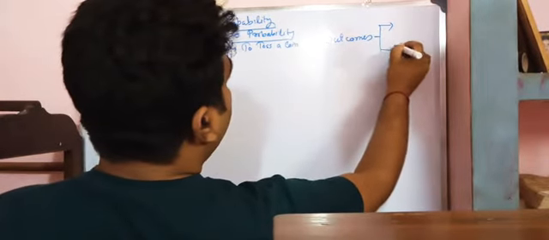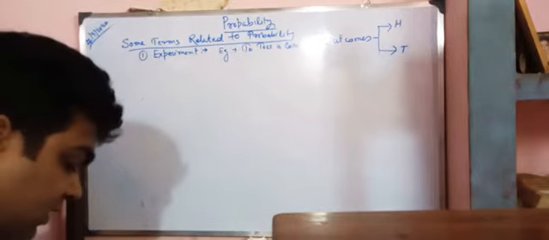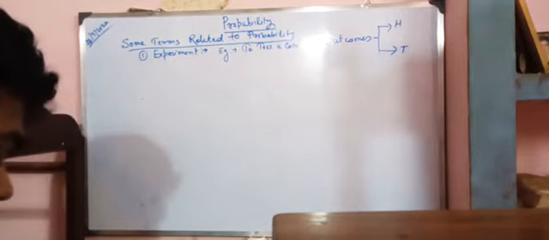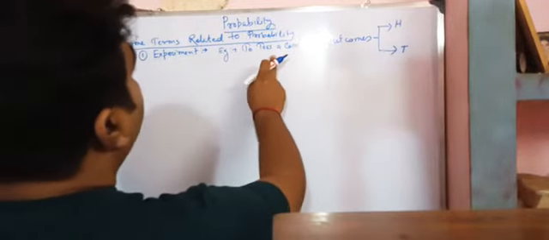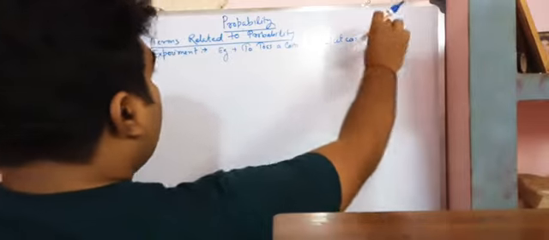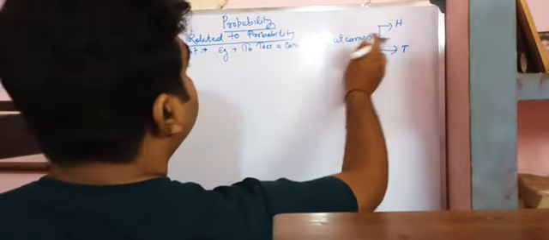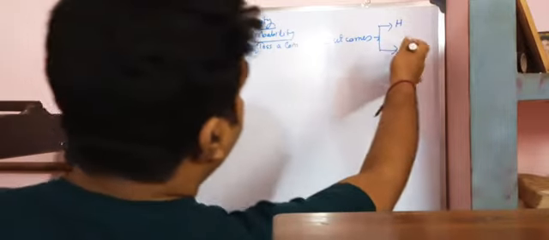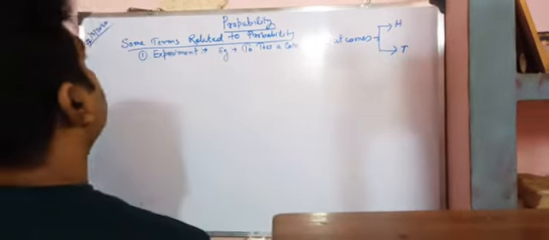The outcomes are either head or tail. So this operation of tossing a coin produces well-defined outcomes, head and tail. So that is called an experiment. Understand that?